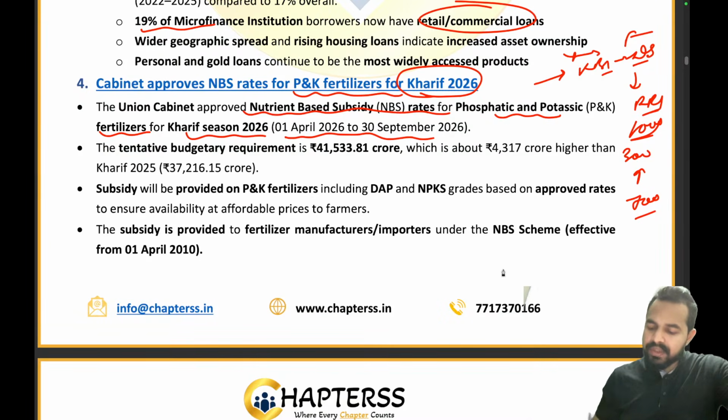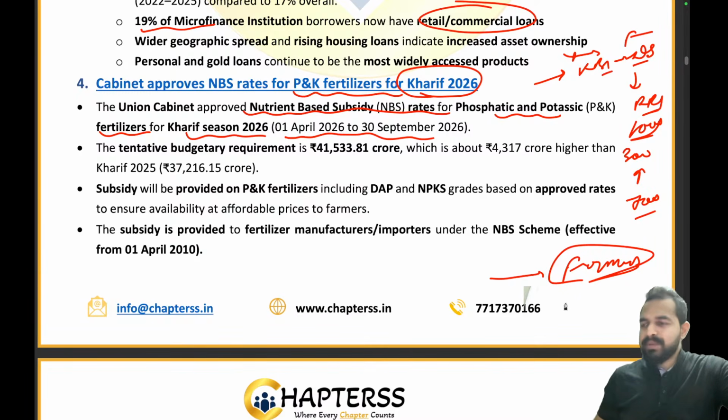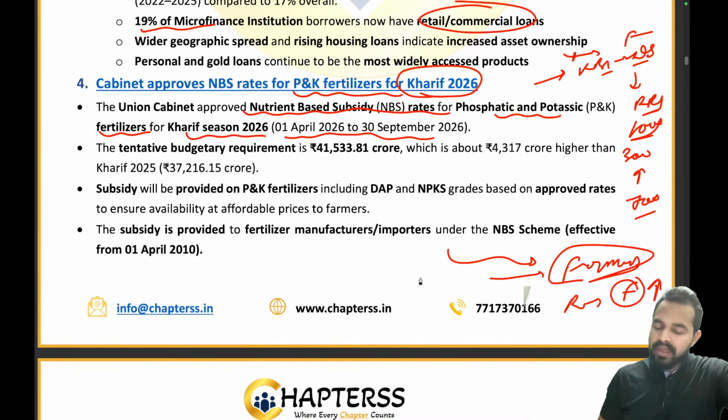Similarly, my dear friends, there are farmers in our country. Sometimes the rate of the fertilizers used by these farmers on the land increases. When the global rate increases, in India also the rate of the fertilizers increases, and at that point of time it becomes really difficult for these farmer friends to pay for that fertilizer. So the government decided that if they are not able to pay, don't worry farmers, we are there with you, we will be supporting you. We are your true friend.